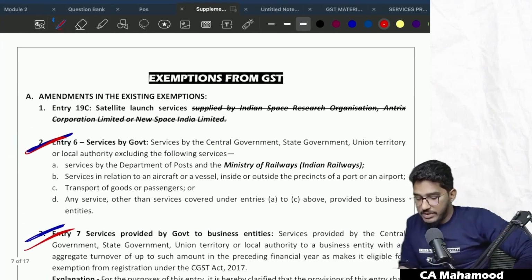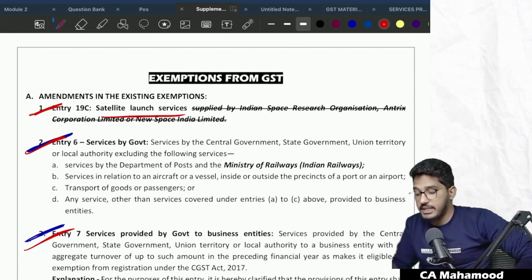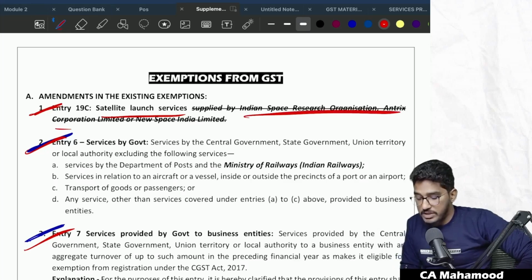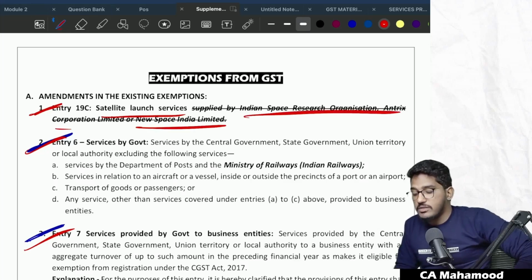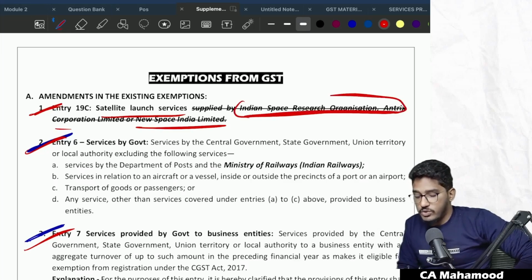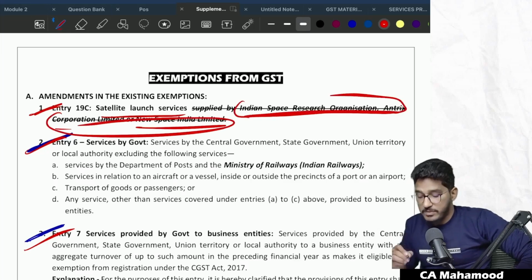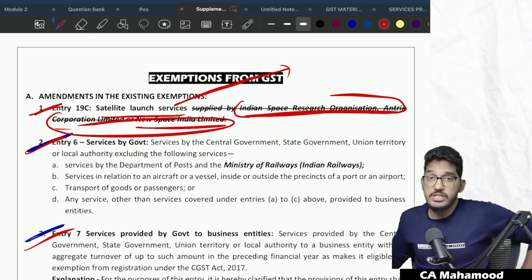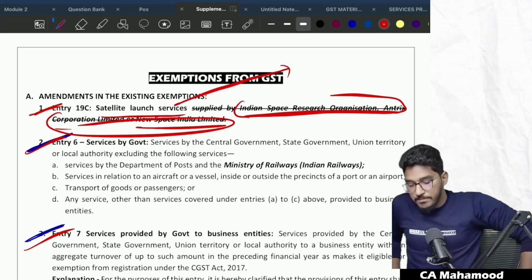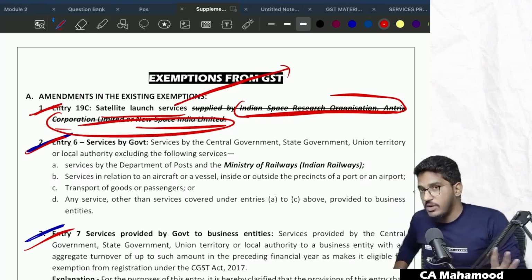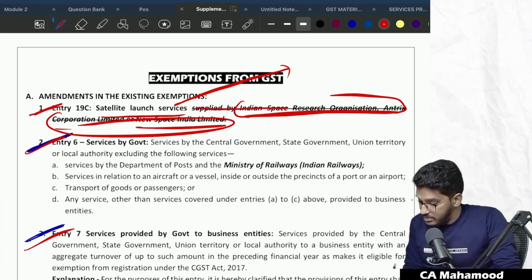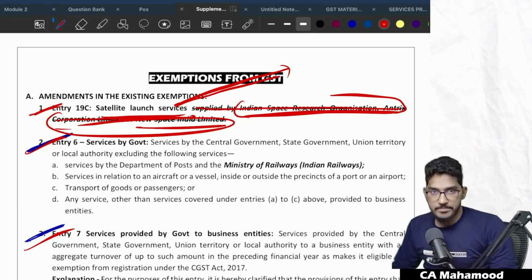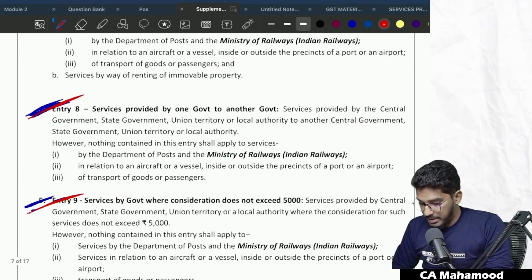And there is one change made to the existing exemption, which is satellite launch services. Earlier they used to say satellite launch services which are specifically supplied by ISRO, Antrix Corporation Limited or New Space India. Satellite launch services provided by only these three organizations used to be exempted. Now they have removed this, which means satellite launch services supplied by anybody will be exempted. Clear? So this is the amendment relating to exemptions.